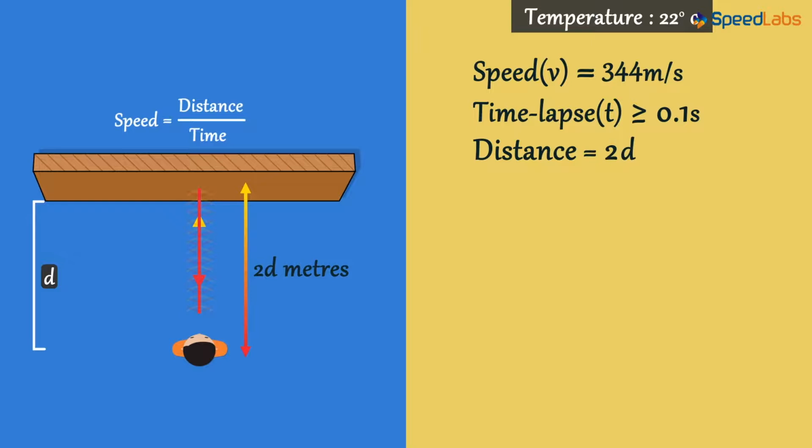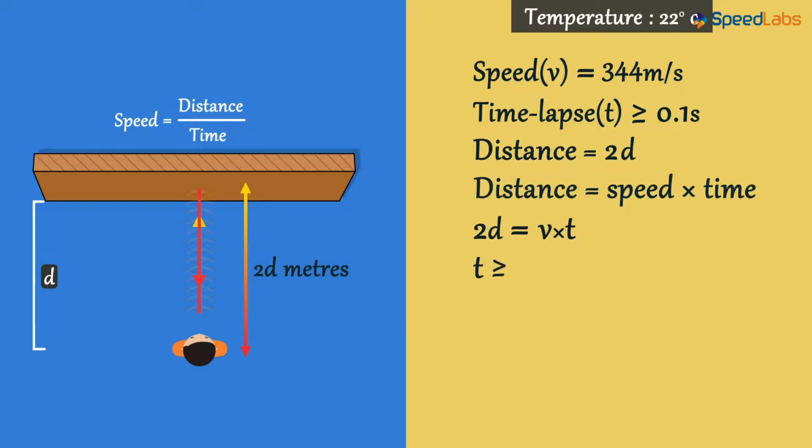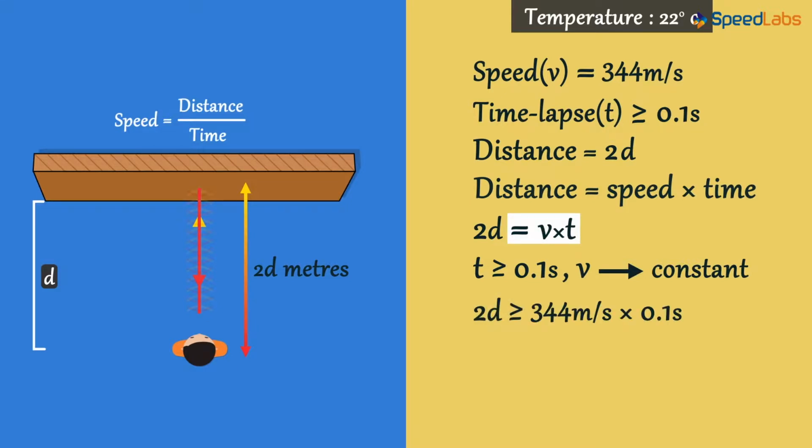We know that the distance is the product of speed and time. In this situation, we get 2d is equal to v times t. What next? Well, we know that t is greater than or equal to 0.1 second, and v is constant. Now focus on this part. It will change to 2d greater than or equal to 344 times 0.1. The product of these two is 34.4 meters.